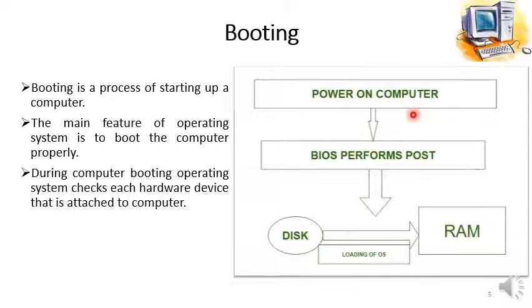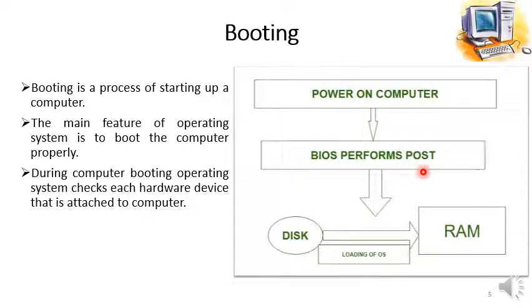Whenever we power on the computer or we switch on the computer, first of all the BIOS performs POST. You already know the POST abbreviation, power on self test. The purpose of this power on self test is to check the hardware devices of the computer, whether they are properly connected and functional or not.